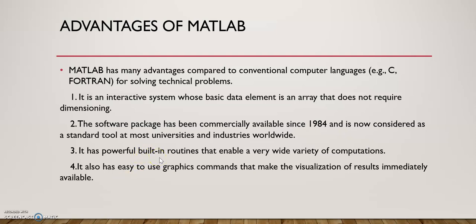Theoretically, we used to solve it running into 4 to 5 pages to convert a transfer function to a state space model. But here, a simple function TF to SS will convert that. There are so many built-in functions. Almost all our engineering concepts are there in built-in routines. You can just use those functions and write the code very, very easily. And it also has graphics commands.